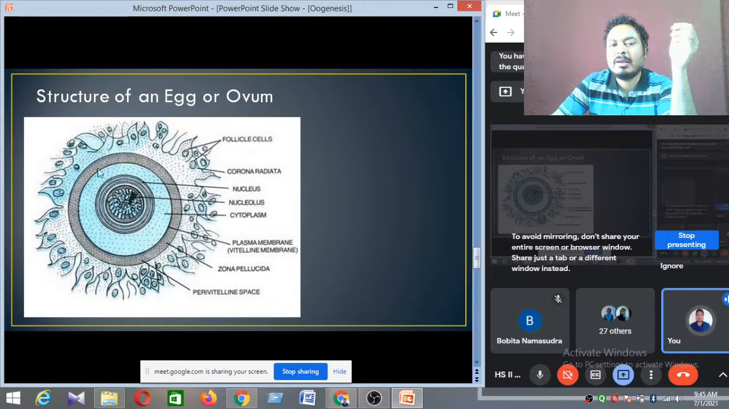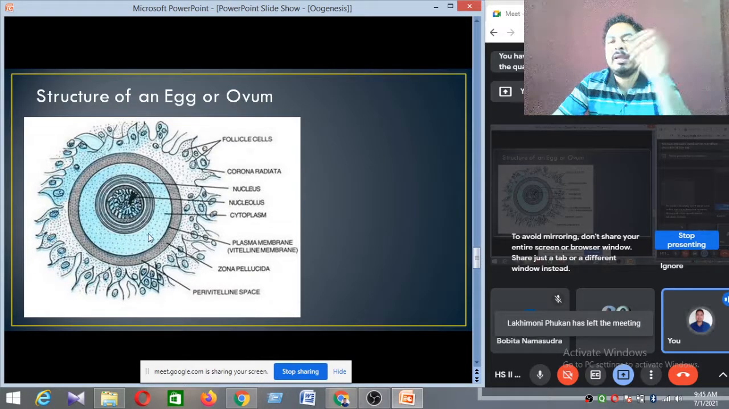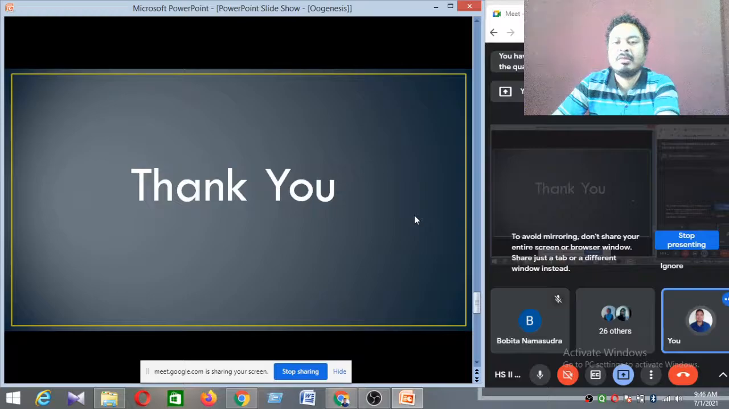And then inside the zona pellucida, another small membrane is there. This membrane is called the plasma membrane or vitelline membrane. So in a mature ovum, 3 membranes are there. Outermost is the corona radiata. Then the middle membrane is called zona pellucida, and the innermost layer is called the vitelline membrane. And inside this the nucleus is present. This is the nucleus. Okay, so this is the developing mature ovum. So this is about the oogenesis process. Thank you.